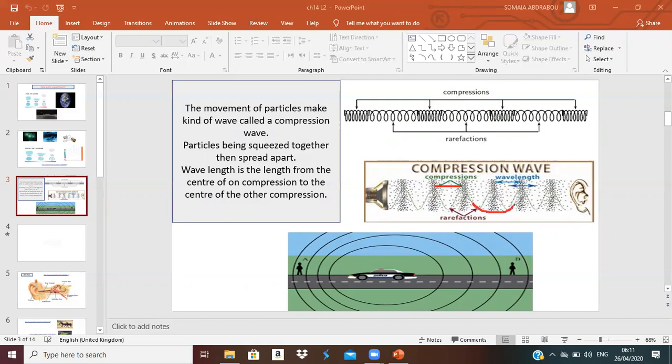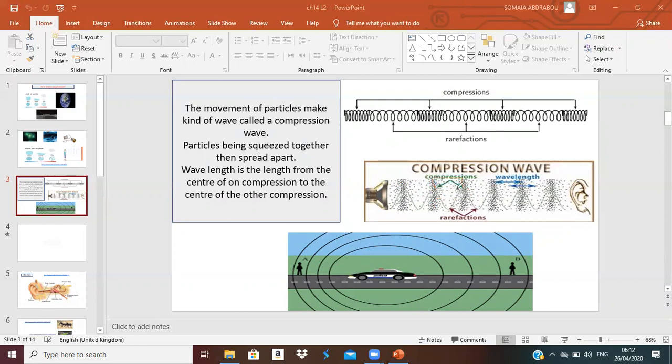So choose, okay? You can take the space between two compressions, meaning between two squeezed particles, or between two spread apart particles. It's up to you. When you measure the sound, you can take the space between two compressions to know the wavelength of this sound, or how long this wave will be.